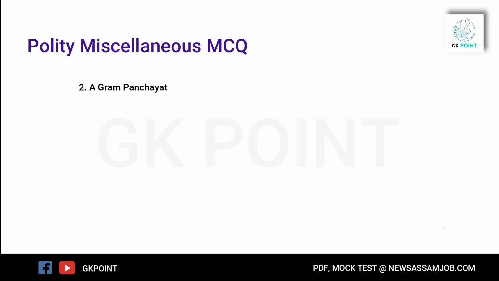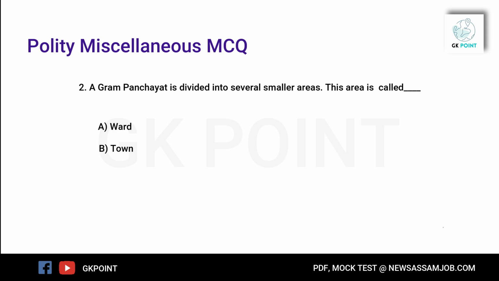Question number 2. A gram panchayat is divided into several smaller areas. These areas are called: option A ward, option B town, option C village, option D none of these. The correct option is A, ward.